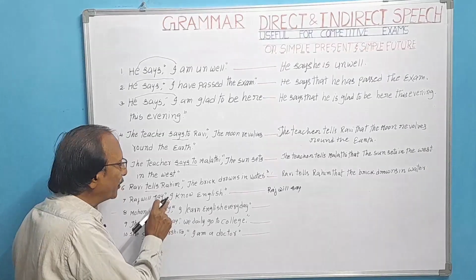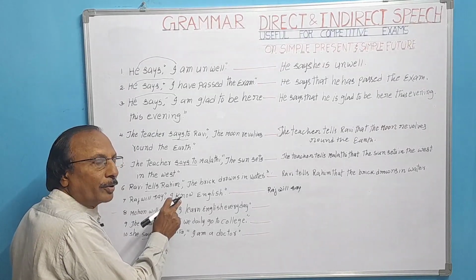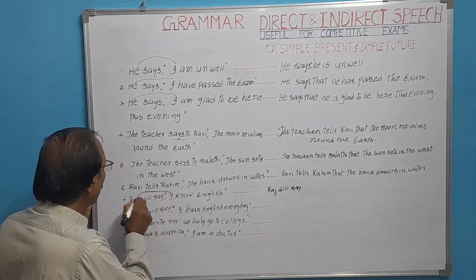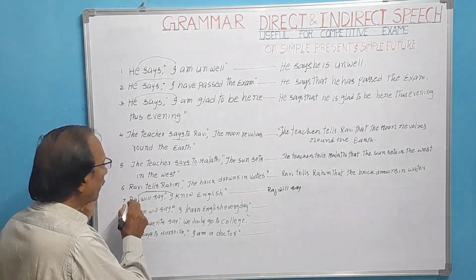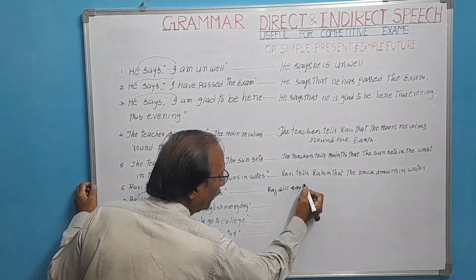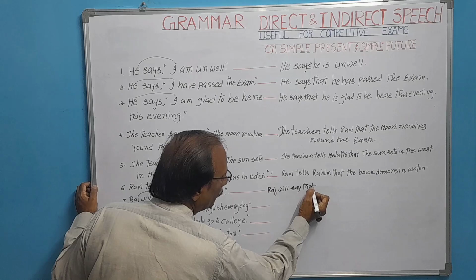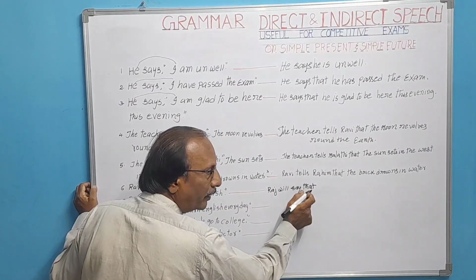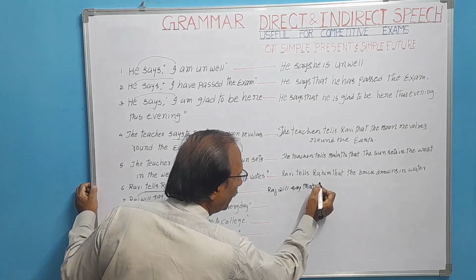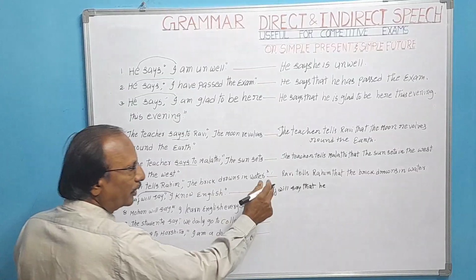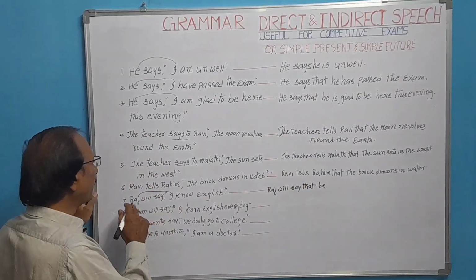I is first person. That is why we have written here plain verb. Now, when I refers to Raj, what is the subject here? Raj. So, in third person, he comes. Raj will say that. We have removed comma and inverted commas. That is why we have added conjunction that. He, I refers to Raj. That is why in that place we have written he, third person he.